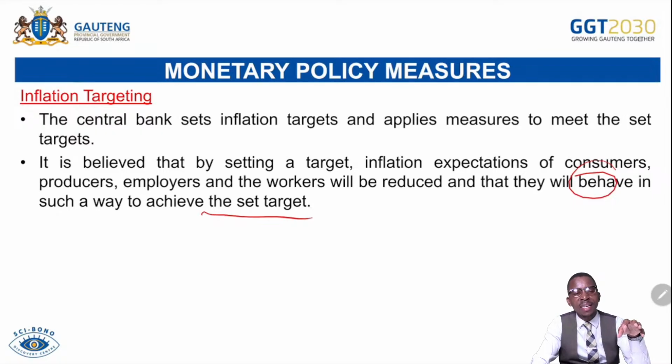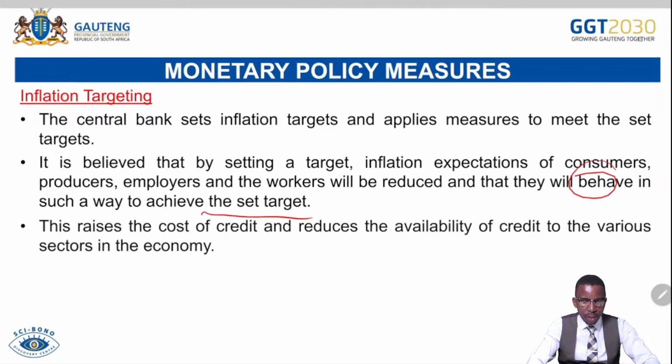Whenever the Reserve Bank sets the target, everything that it has to do is to ensure that children are playing within the yard. So they cannot jump the fence, they are playing within. So in that situation, that means they are within the target range. Should they jump the fence, inflation is out of the target. There must be intervention because inflation is above the target range. And then we continue. This raises the cost of credit and reduces the availability of credit to the various sectors in the economy.